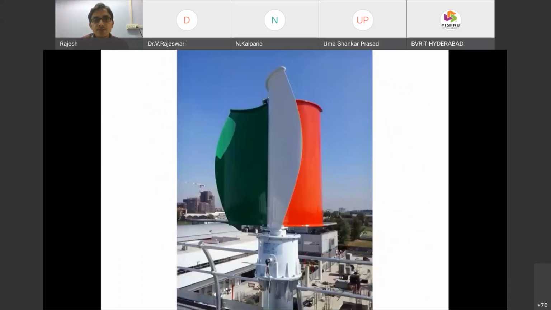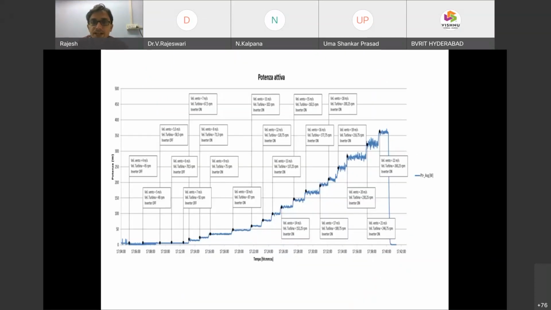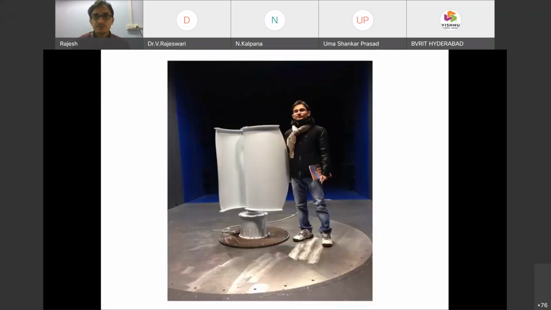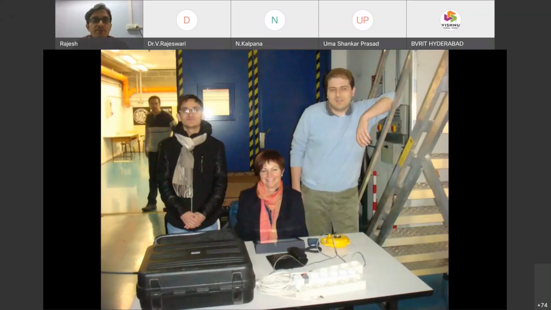Here I will show some videos. This is the practical wind turbine at the University of Politecnico di Milano, Italy. On that campus we worked on this particular wind turbine, a horizontal axis wind turbine. If you look at the other side, the colors are visible. This is almost an 8 year old photo from my research group.